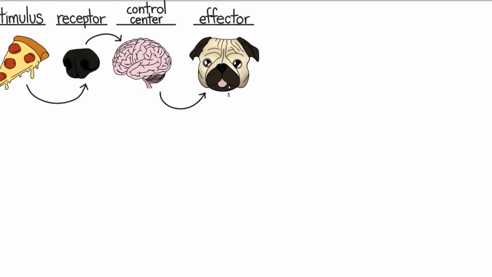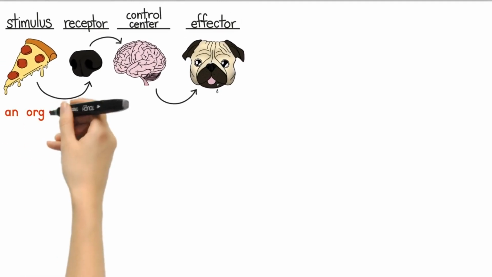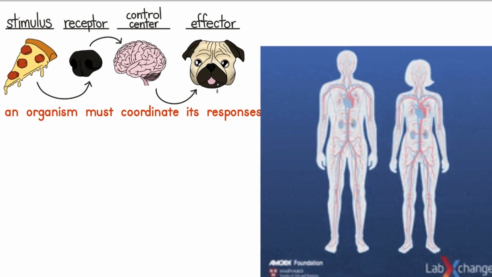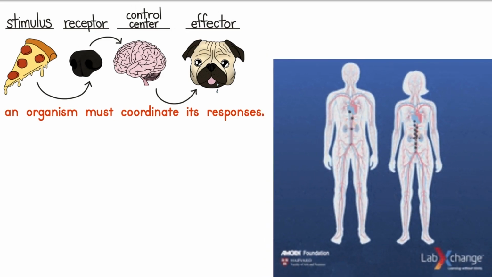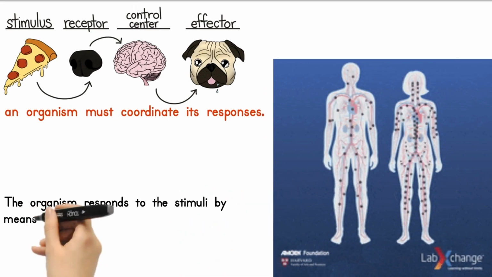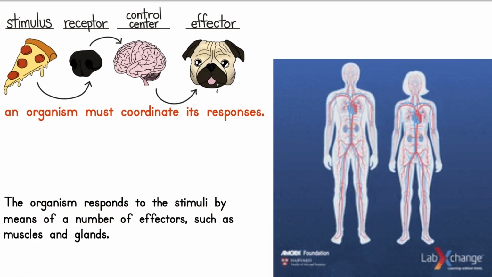To respond effectively to changes in the environment, an organism must coordinate its responses. A system of nerves and a number of chemical regulators called hormones coordinate activities within an organism. The organism responds to the stimuli by means of a number of effectors, such as muscles and glands. Energy is generally used in the process.